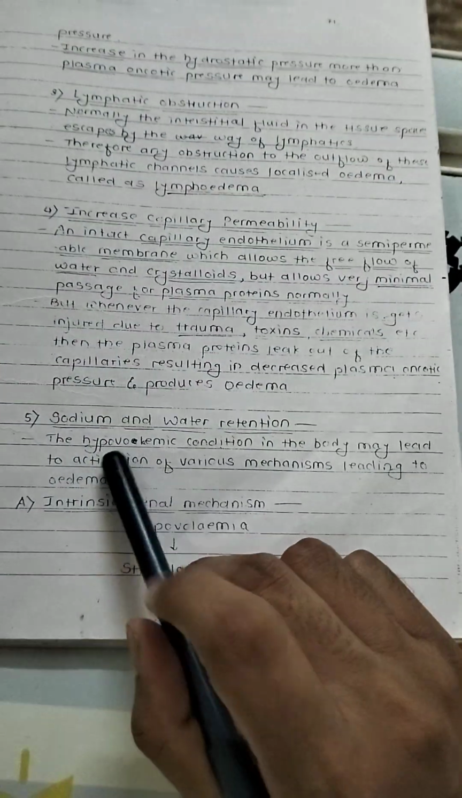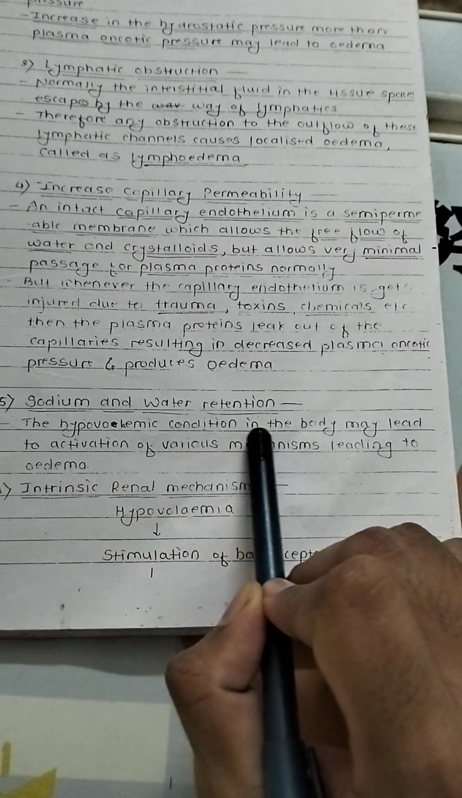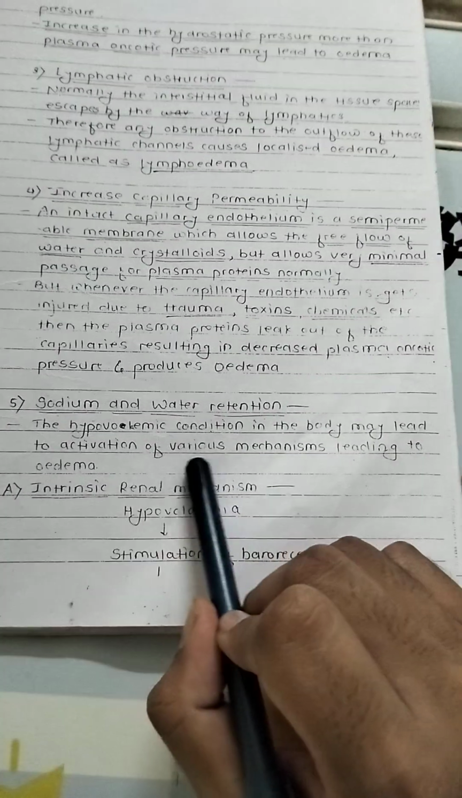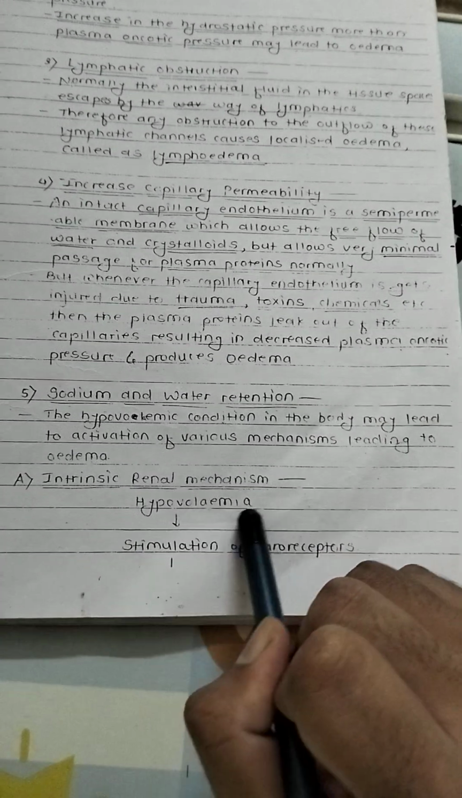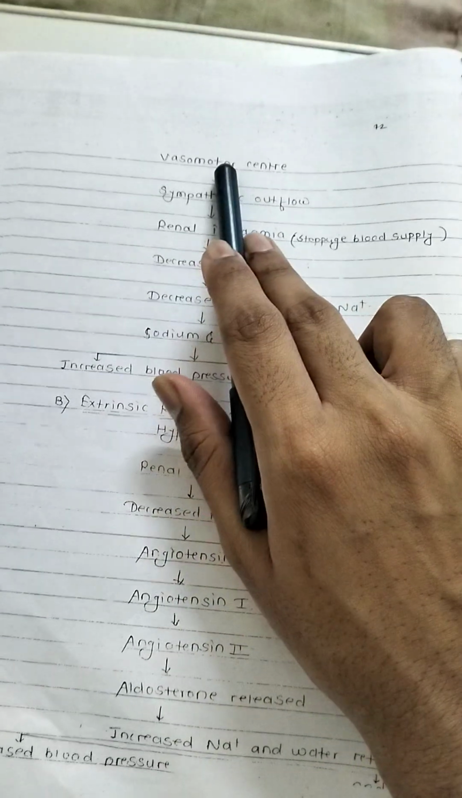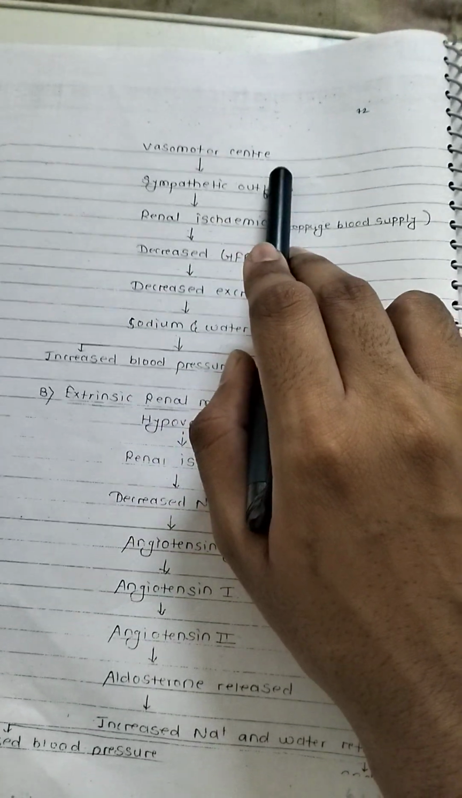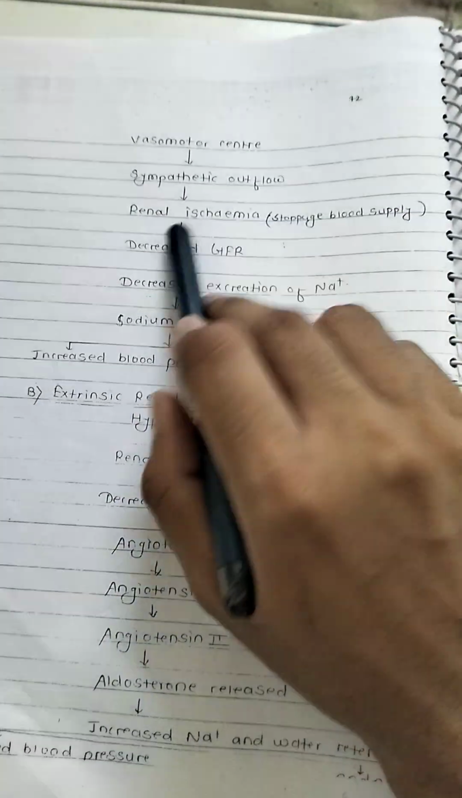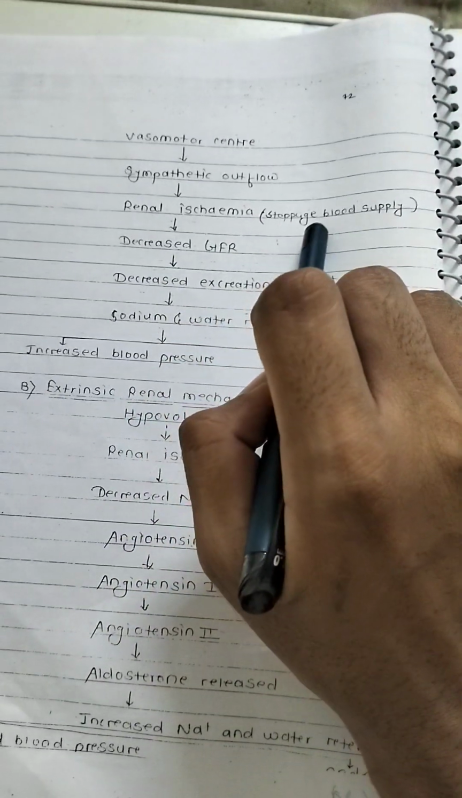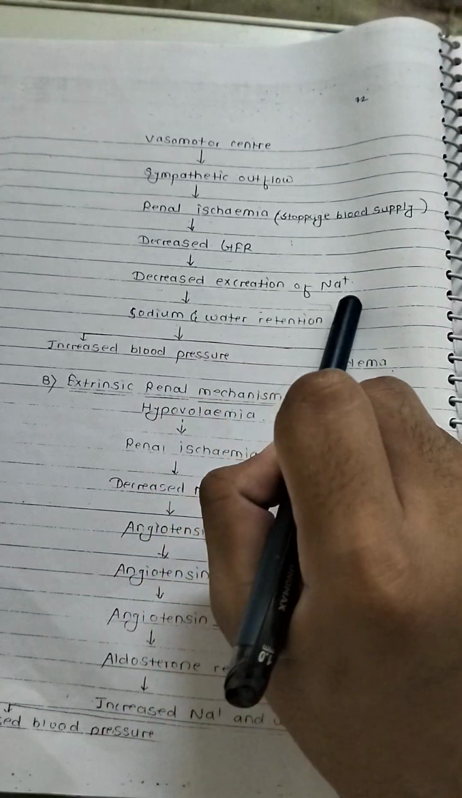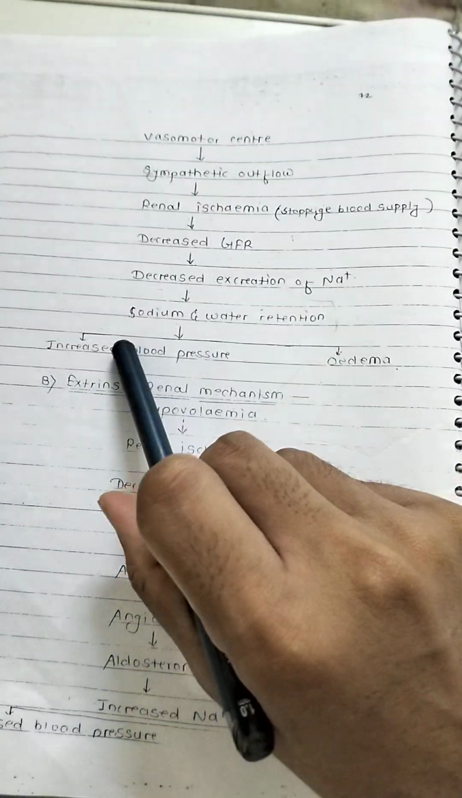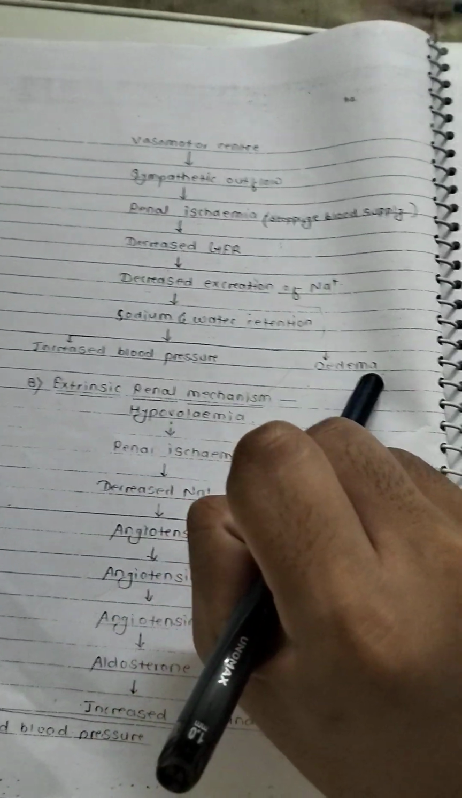Sodium water retention. The hypovolemic condition in the body may lead to activation of various mechanisms leading to oedema. Intrinsic renal mechanism: hypovolemia, stimulation of baroreceptor, vasomotor center, sympathetic outflow, renal ischemia, decreased blood supply, decreased GFR, decreased excretion of Na+, sodium water retention, increased blood pressure, oedema.